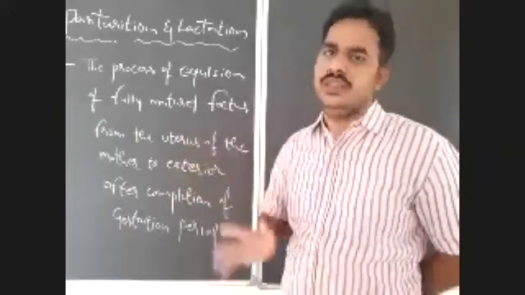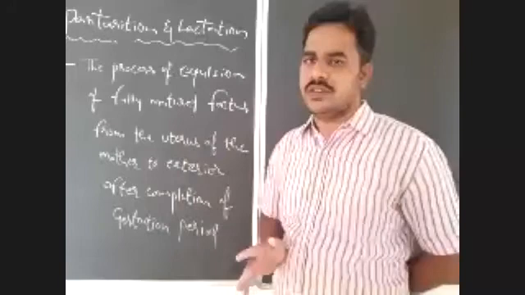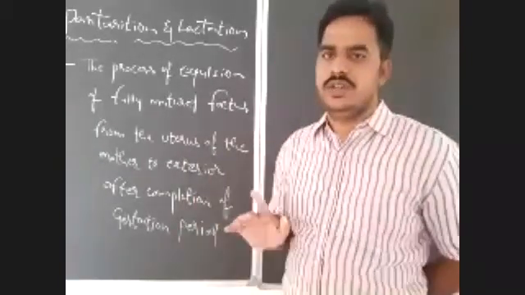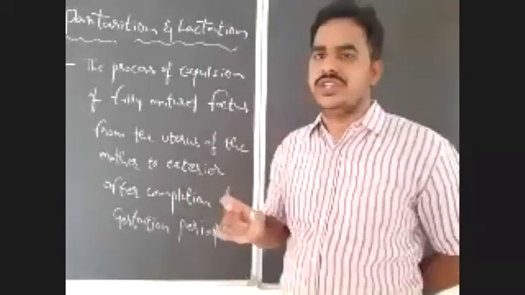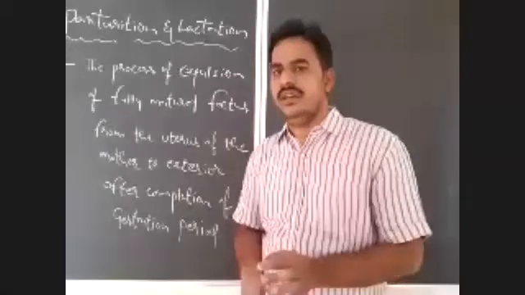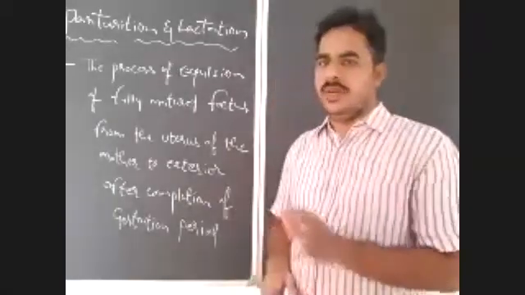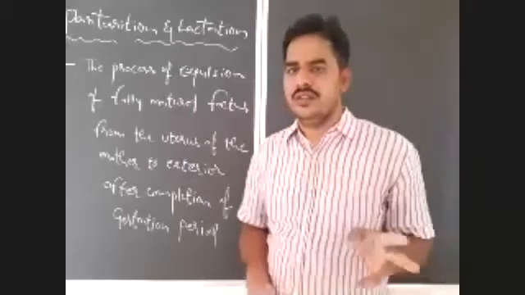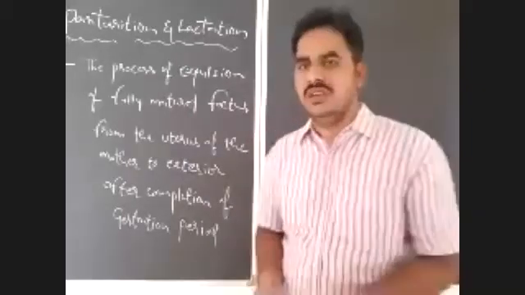But before the 5th month, any expulsion is known as abortion, it is not at all considered parturition. So that we should notice. After the 7th month of embryonic development, we can consider it parturition. But before the 5th month, there will be no chances of survival of the fetus, so that is known as abortion.